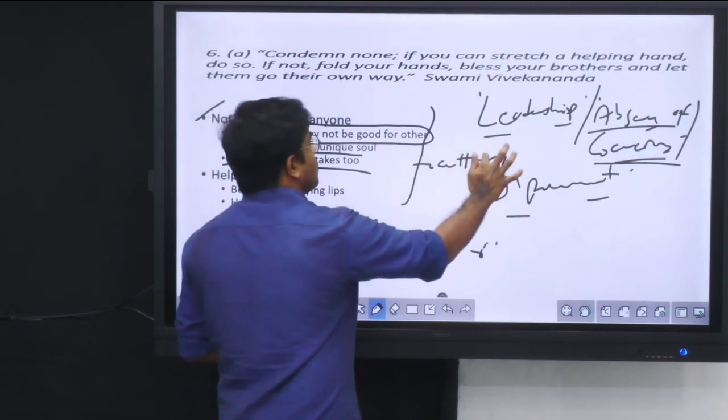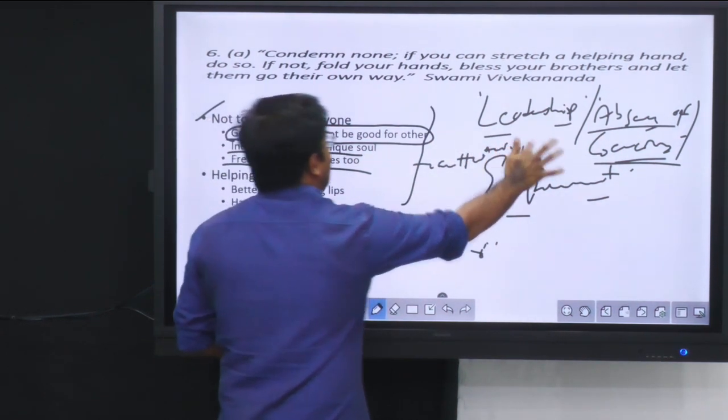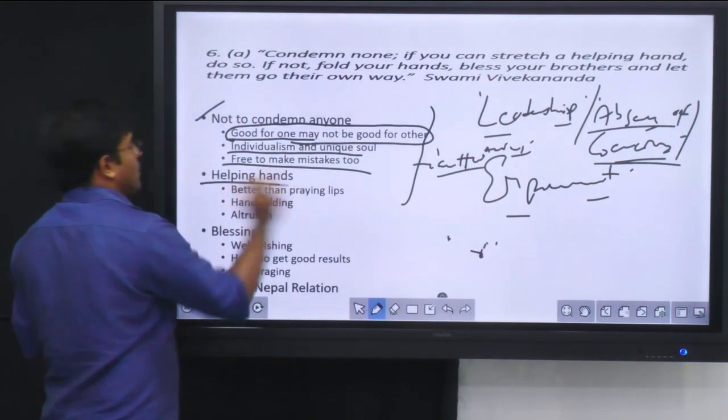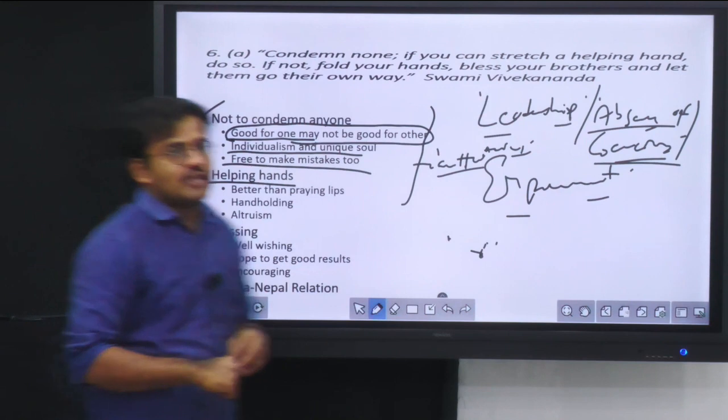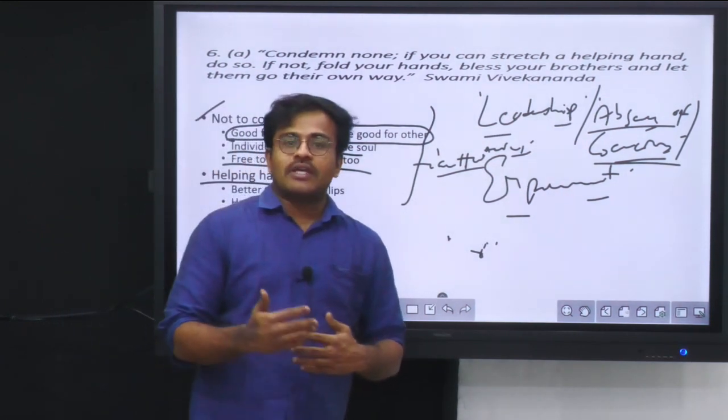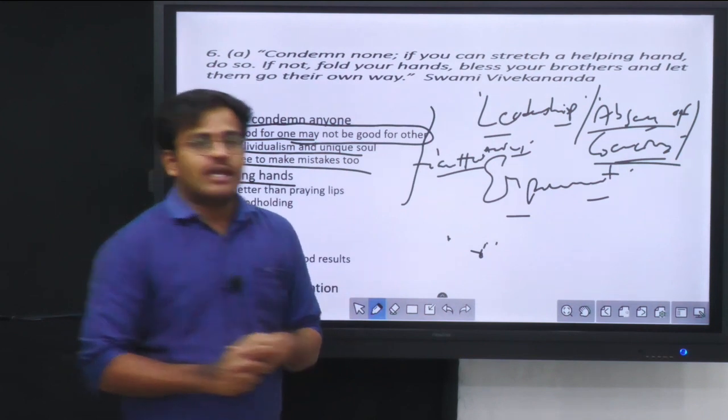Or coercion. Okay, so the first part you have to write this way. Then the second part is helping hands. Helping hands is, see, if someone is taking a path which is different from whatever you have suggested, there also you should give a helping hand. How will you give a helping hand?